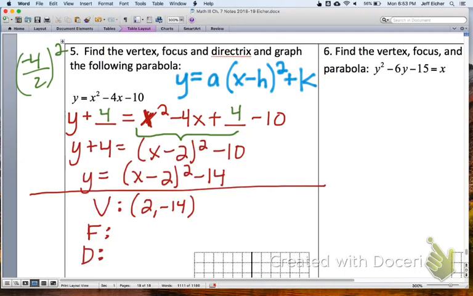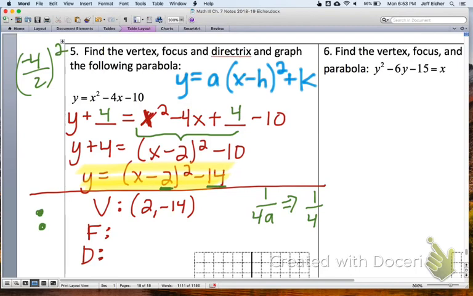Alright, so I get to this point. I have my general equation right here. And the vertex, hopefully, is pretty easy to identify: 2, -14. And like we often do, we need this quantity, 1 over 4a. Well, in this one, our a is a value of 1, so it's just 1/4. So the focus is 1/4 higher than the vertex. So if the vertex is here at 2, -14, the focus is up by 1/4.